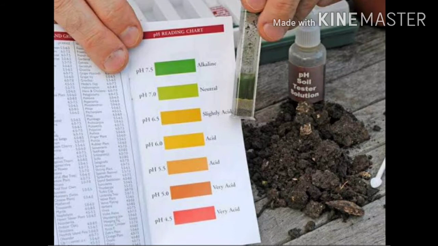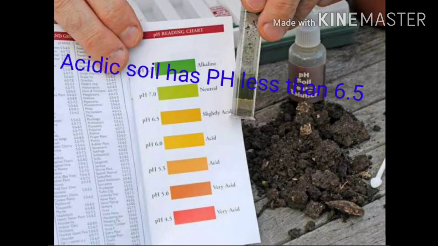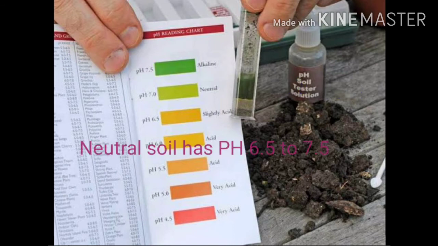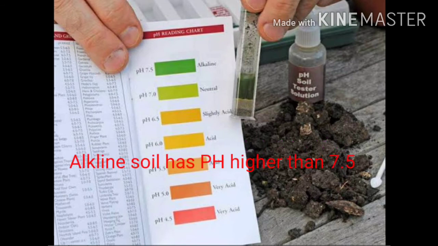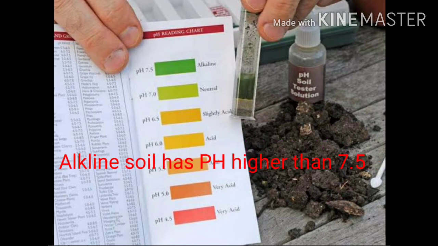Two tests, namely the pH and the electrical conductivity tests, are particularly useful in finding out the characteristics of soil. You can determine the fertility of the soil in your fields with the help of different tests. To determine the pH of the soil, a mixture of water and soil in the proportion of 1:2 is taken and tested using several indicators. According to various methods, soil may be found to be one of the following three types. Acidic soil, which has pH less than 6.5. Neutral soil, which has pH 6.5 to 7.5. And the third one is alkaline soil, which has pH higher than 7.5.